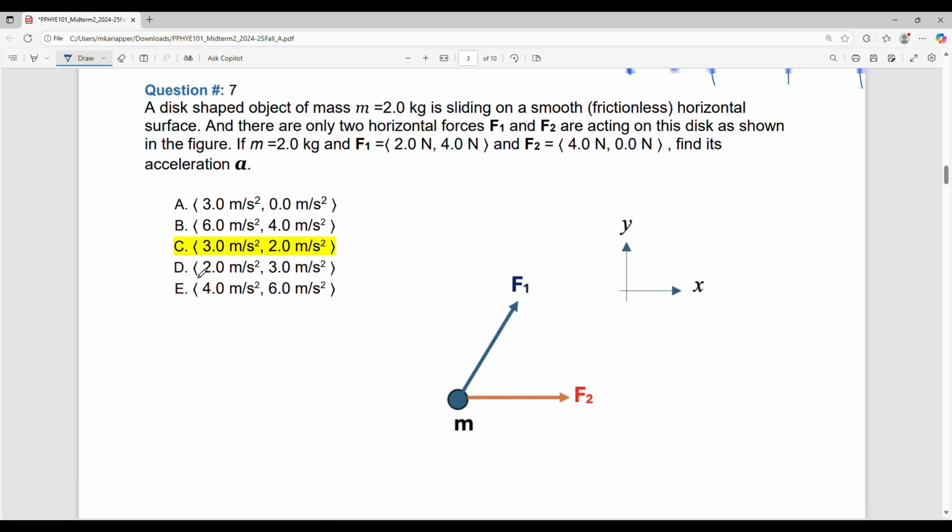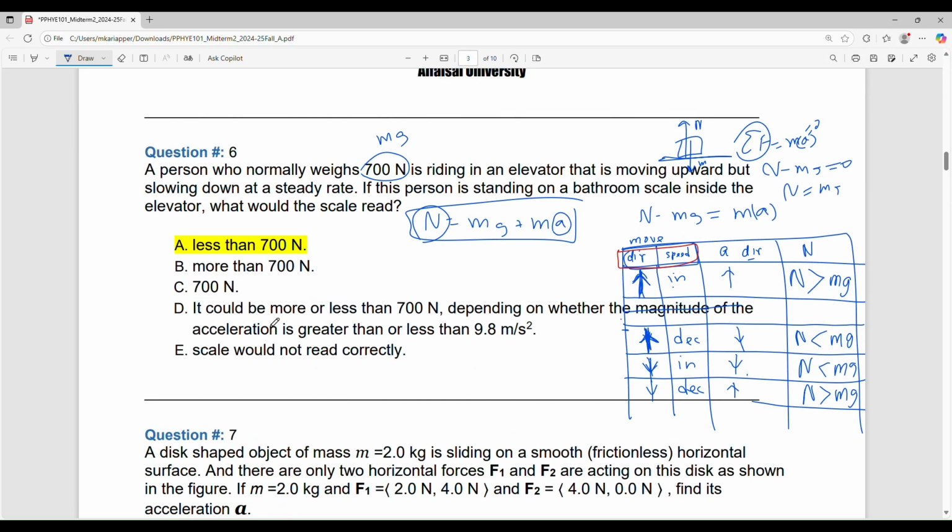Number 7. Can you back? Yeah, sure. What the answer? Yeah, I don't want to tell everything. Okay, so what's the yellow one is the answer.